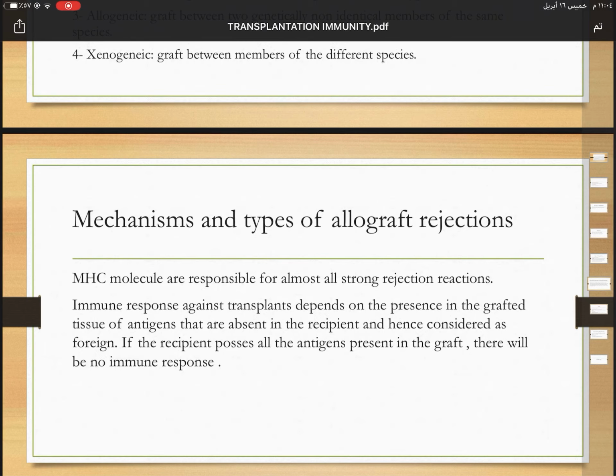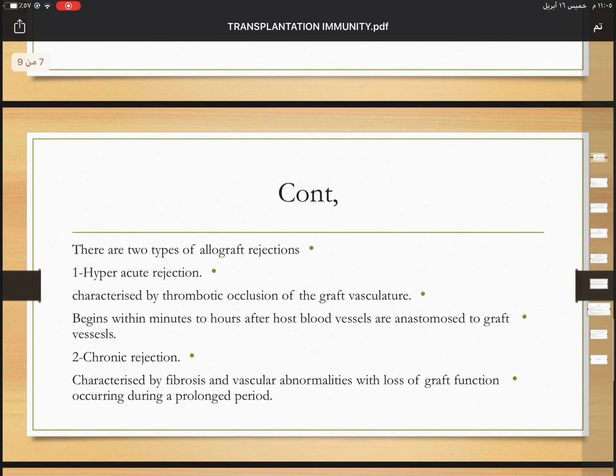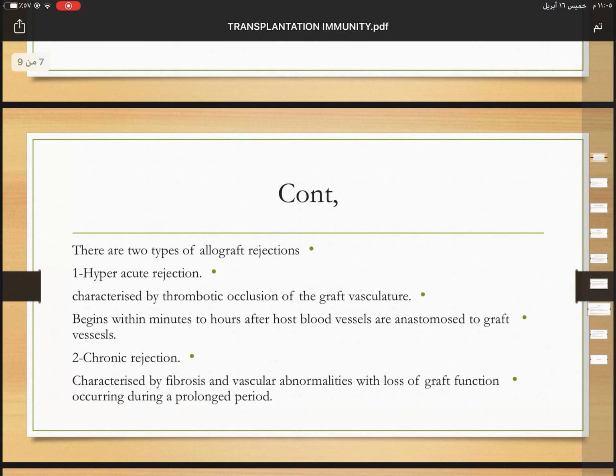So if the recipient possesses all antigens present in the donor, there will be no immune response and no rejection. Here I will talk about types of rejection. There are 2 types of rejection. Number 1, hyperacute rejection. Number 2, chronic rejection.